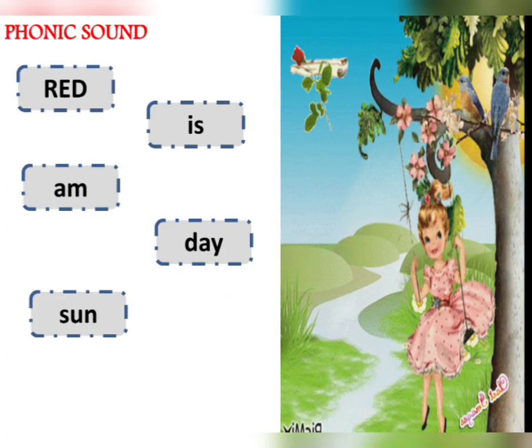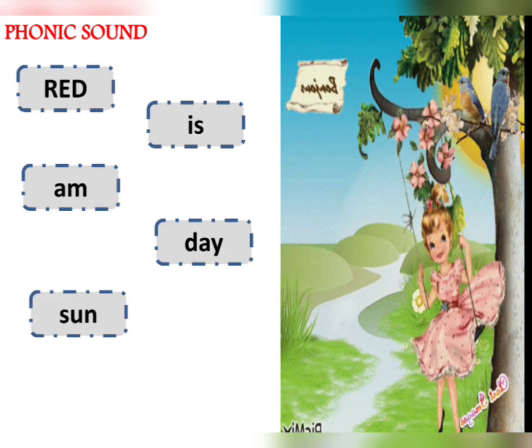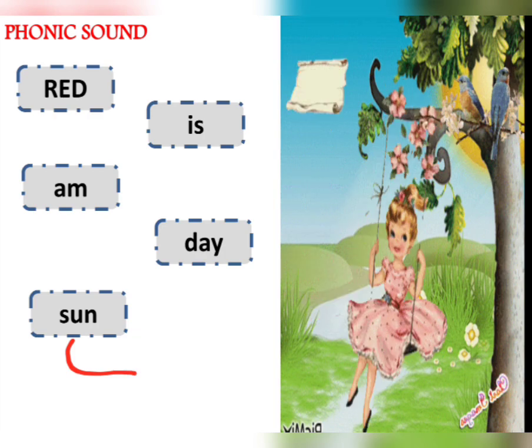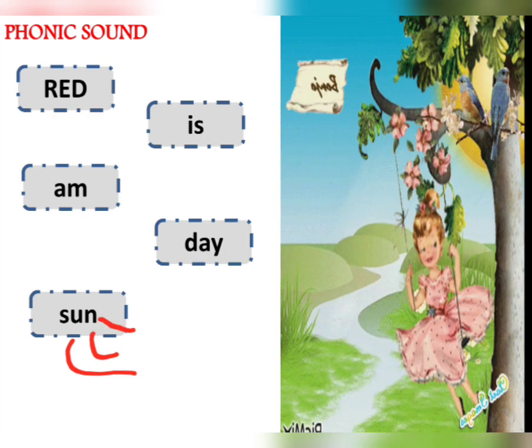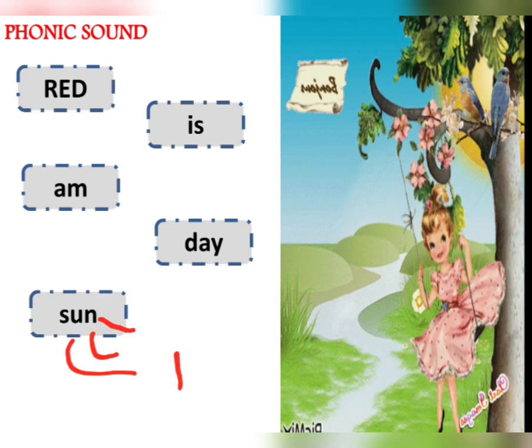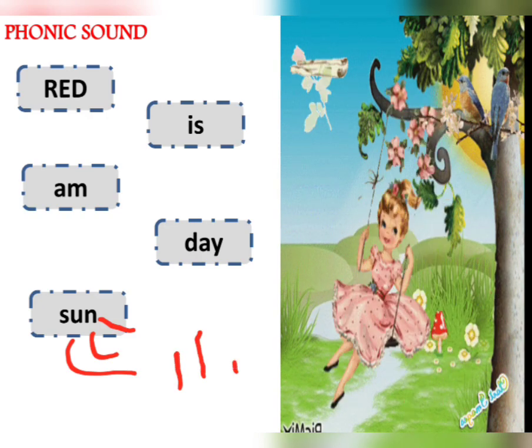The last and the final word we have here is sun. Let us see the phonic sound. S, u, n. Again. S, u, n. Sun.